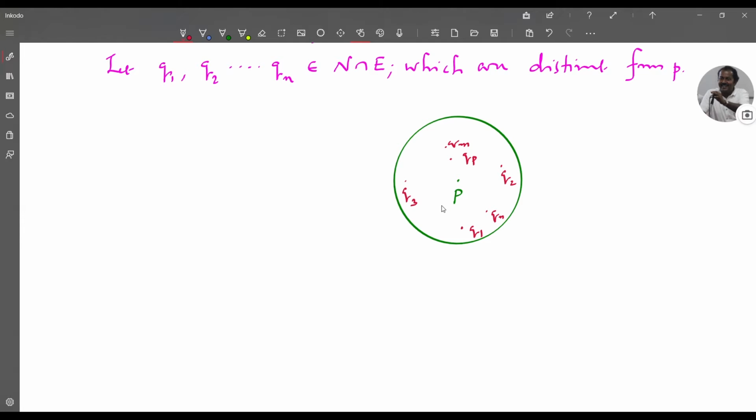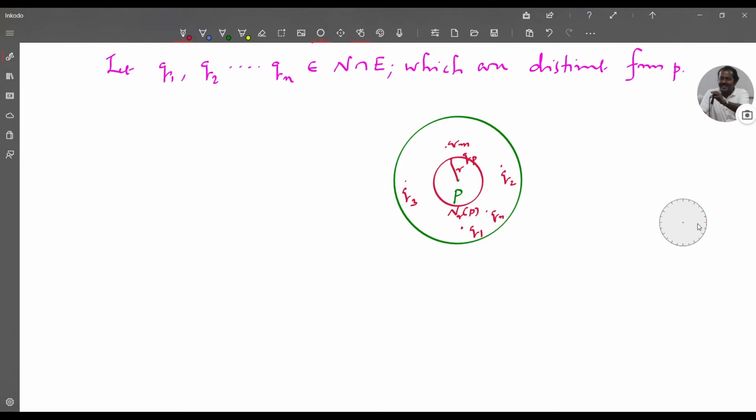Then you consider the minimum of the distances from P to the Qn's. From this you can see that Qp is a point at minimal distance from P. Suppose that this distance is r. Then you consider the neighborhood of P with radius r. This is here N_r(P). Then you can see that N_r(P) contains no points of E, which will contradict the fact that P is a limit point of E.